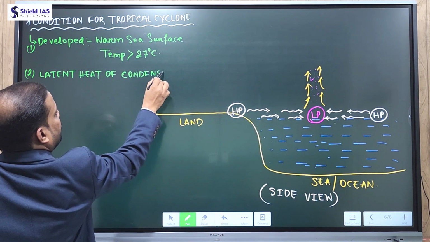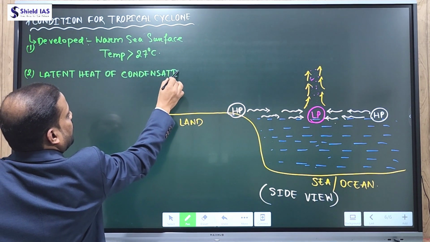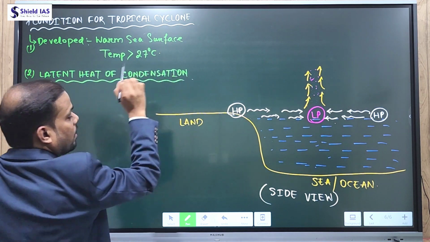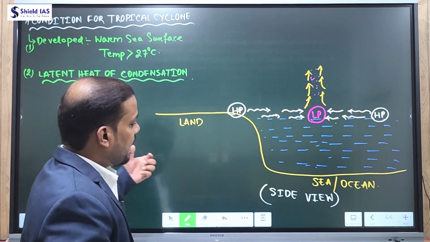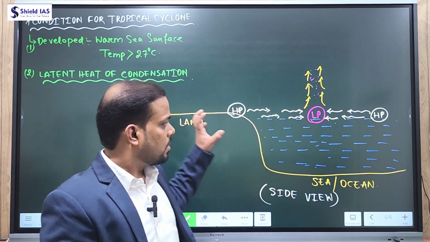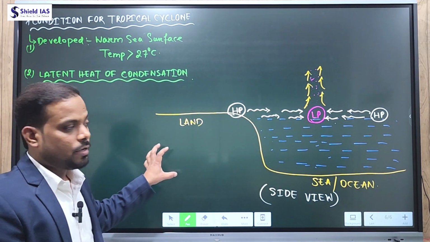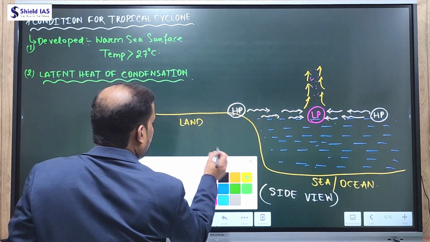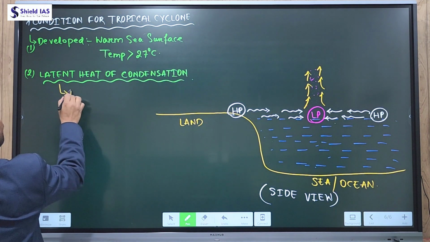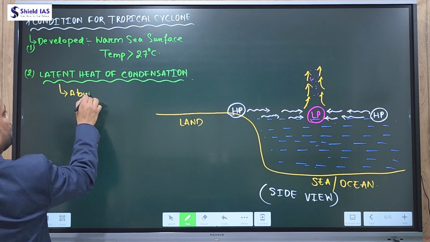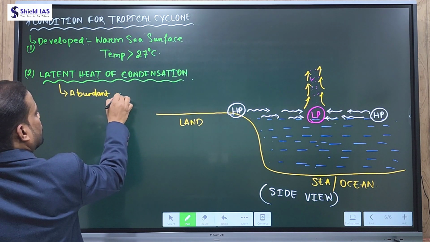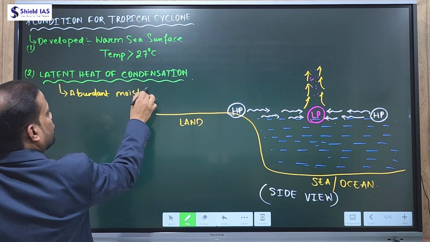This latent heat of condensation is the source of energy, or driving agent, of the tropical cyclone, and hence tropical cyclones originate only in the sea where abundant moist heat is present.